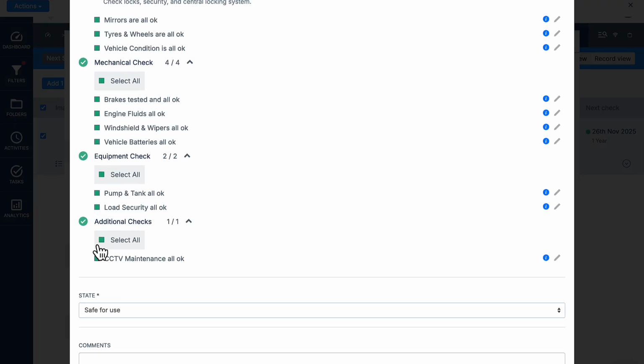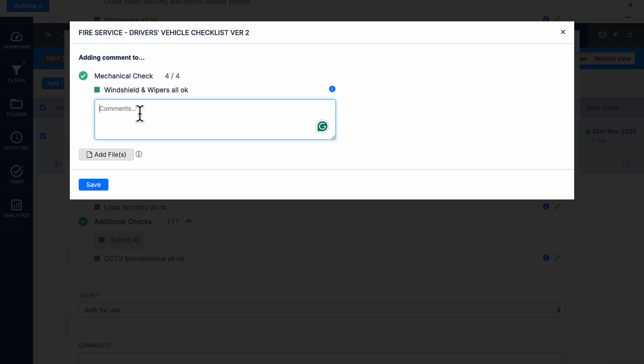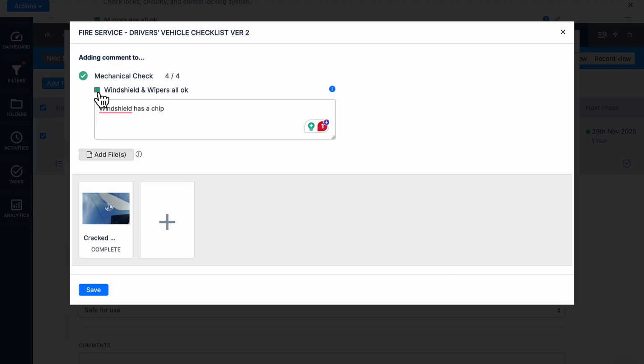If you notice something isn't right in your inspection, say the windshield has a small crack in it, you can add this to the inspection by clicking on the pencil mark, typing in your comment, and adding your photo. Because you've made a comment under this check, you may need to leave this unticked. This will give you an amber warning just to say that there's a problem in this area. Once you're happy, click Save.